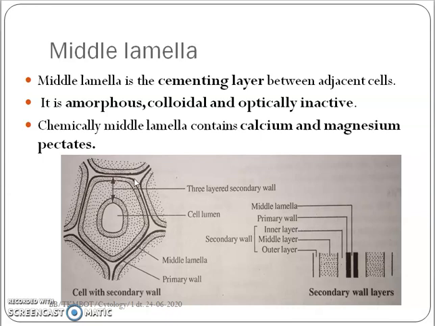The chemical composition of middle lamella is amorphous, colloidal, and optically inactive, and chemically it is formed of calcium and magnesium pectates, or pectin, meaning polygalacturonic acids.